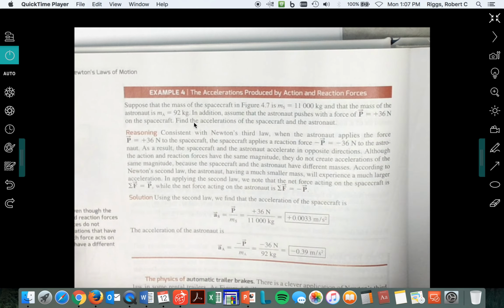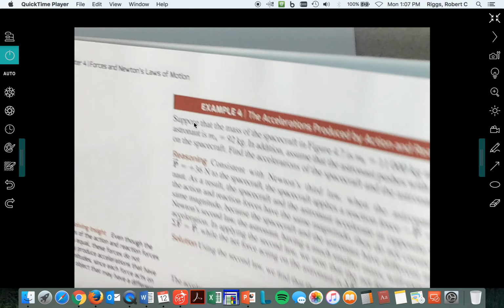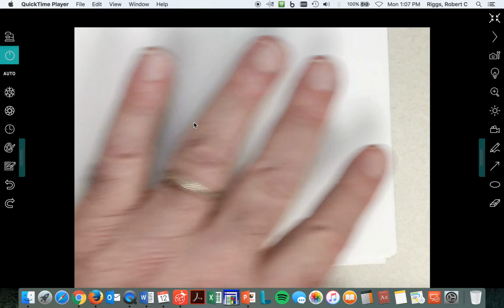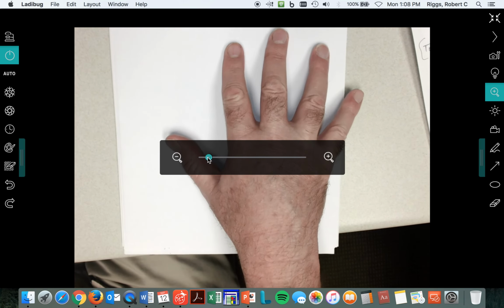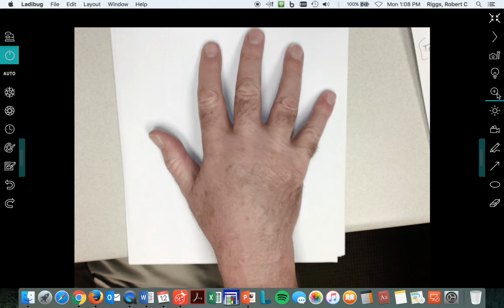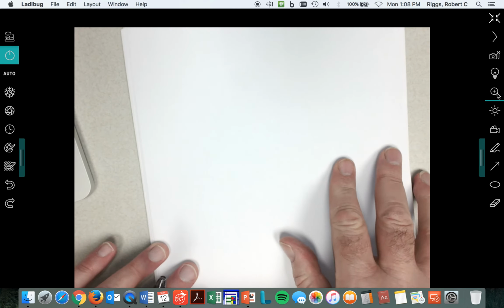Now, I have to confess, I was really screwy even when I was teaching this course for a long time on Newton's third law, because I myself would get confused between what is a net force and what are the action reaction forces. That's a little better.